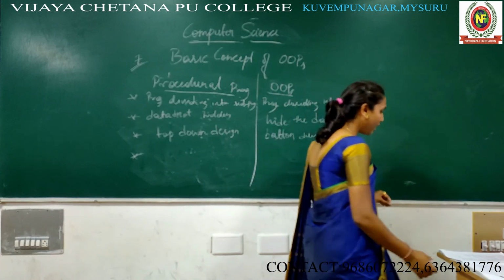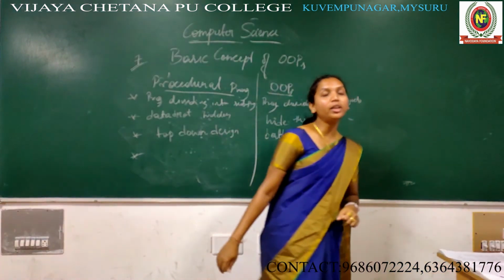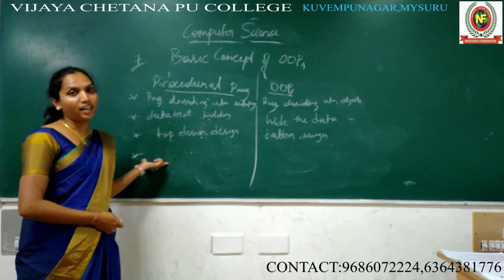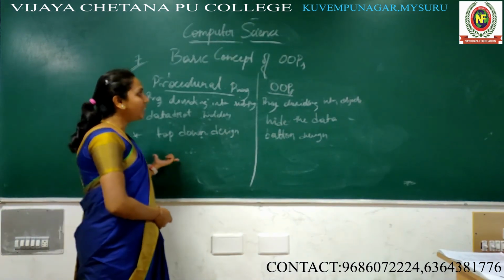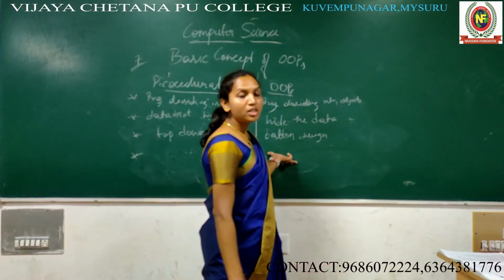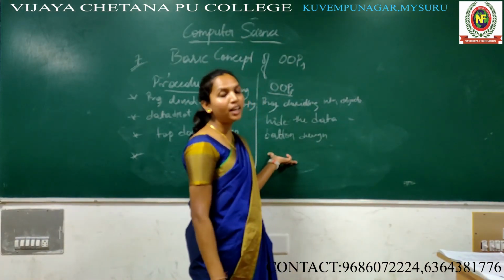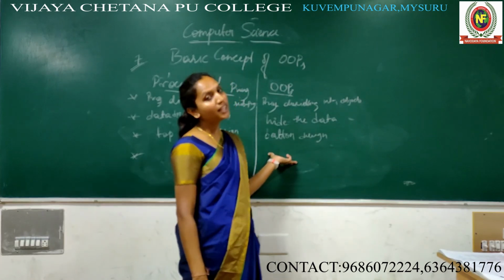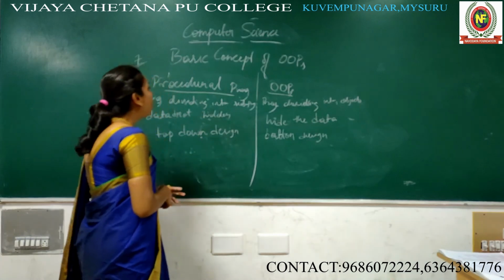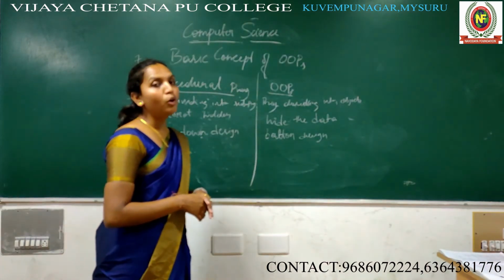And the last one: in procedural programming, we are giving more importance to the procedure rather than the data. Here, we are giving more importance to the data rather than the procedure. So these are the main differences between procedural programming and OOPS.